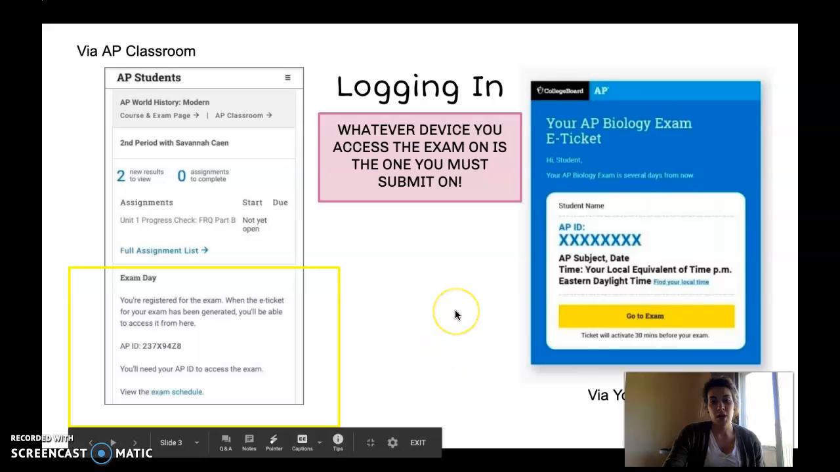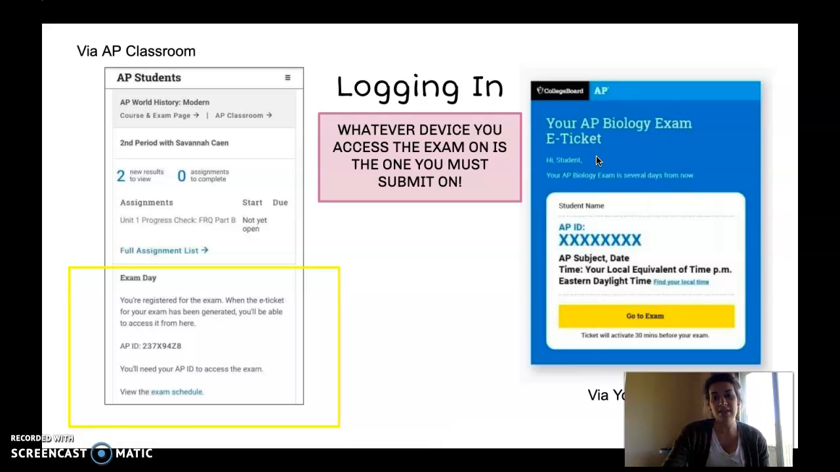Once you are ready to log in tomorrow at 12:30 or after, you are either going to go to your email and open up an e-ticket that looks exactly like this from College Board. You should have received this on Tuesday. It'll have your AP ID at the top, which you will need to type in for your response, in addition to saying AP Modern World History, May 21st, 2020, and 1 p.m. Central Time. Once you click on this yellow button that says Go to Exam, your exam will open up.